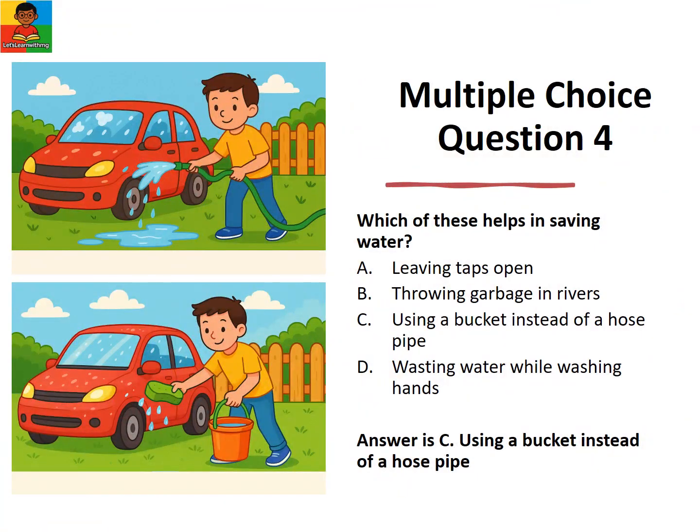Which of these helps in saving water? Option A, leaving taps open. Option B, throwing garbage in rivers. Option C, using a bucket instead of a hosepipe. Option D, wasting water while washing hands. The correct answer is option C, using a bucket instead of a hosepipe. This helps save water.